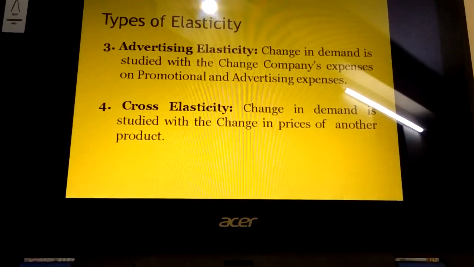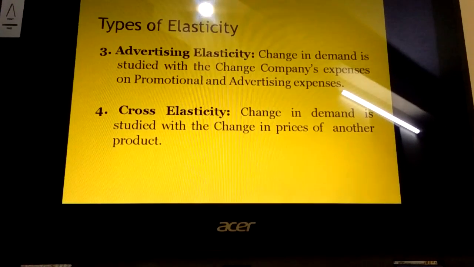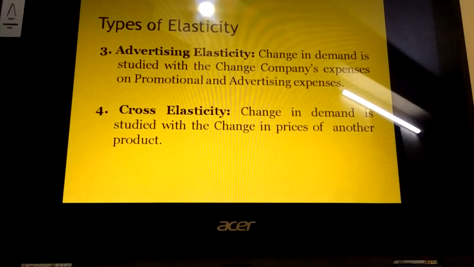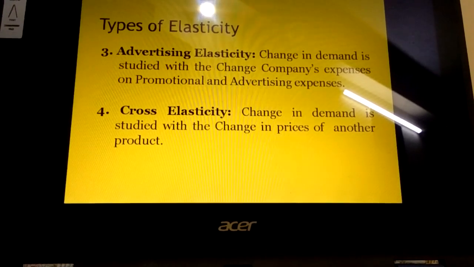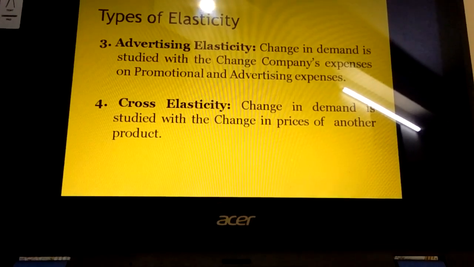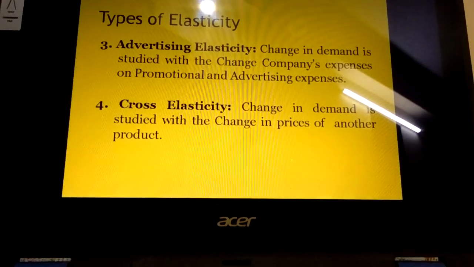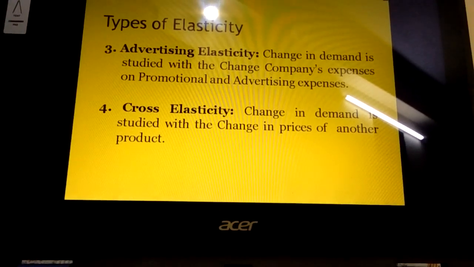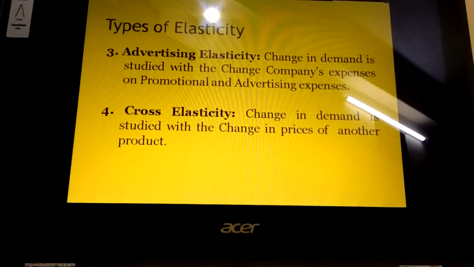Then coming to cross elasticity of demand, it is the change in the demand with respect to change in the prices of another product or related good. These products may be supplementary goods, substitute goods, or complementary goods. So these are the four types of elasticity of demand.